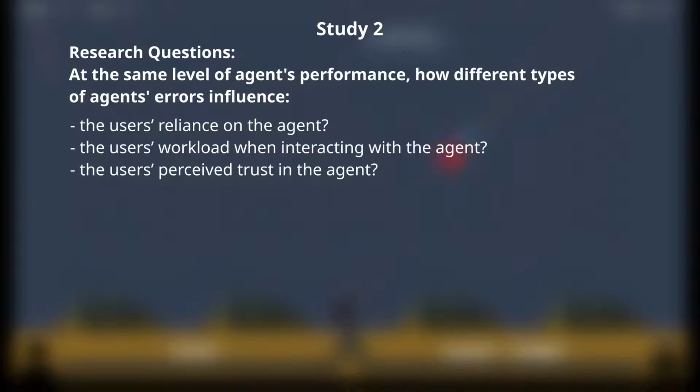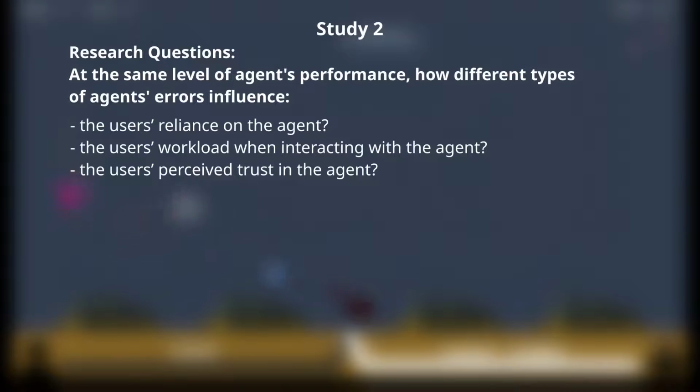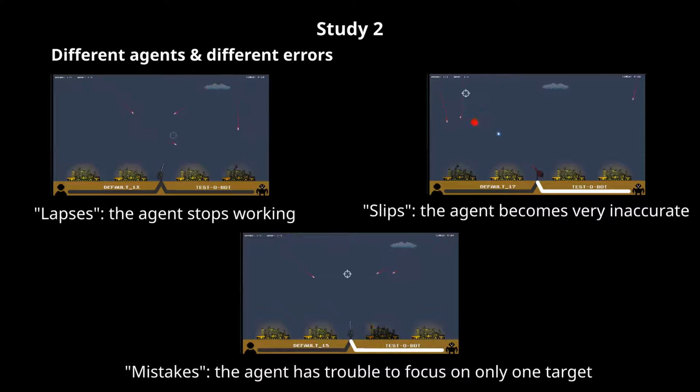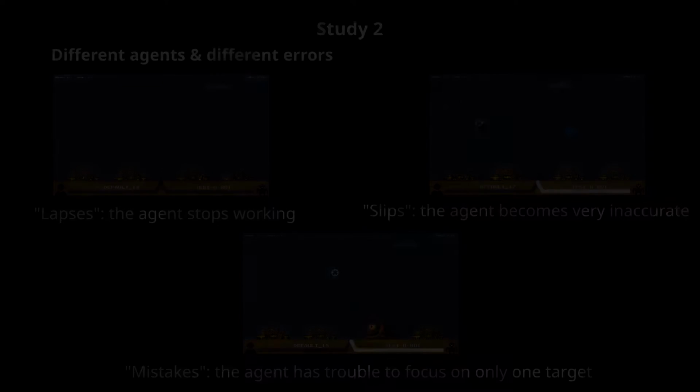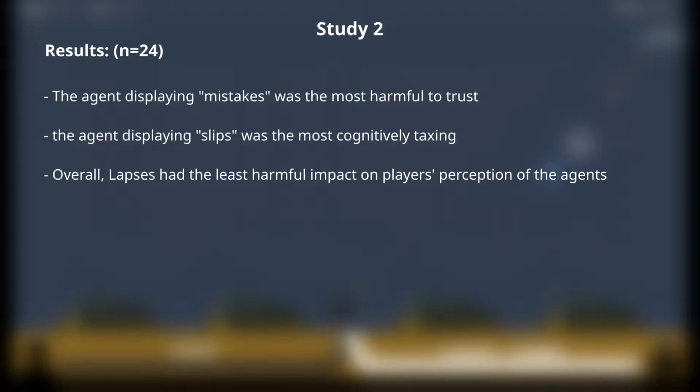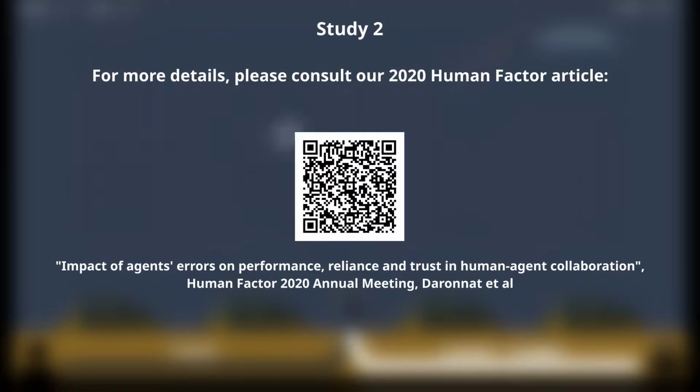In our second study, we tested the impact of different types of agents' errors on players' behaviors. We defined these errors using past research on human-human and human-agent interactions. In this brief showcase, you can see how these different types of errors differ from one another. Lapses happen when the agent stops working, slips when the agent becomes inaccurate, and mistakes when the agent has prioritization issues. All errors were designed to have the same impact on the agent's performance. We found that mistakes were the most harmful to trust, as players thought that the agent was working against them. In addition, slips were rated as the most cognitively taxing, while lapses had the least harmful impact on players' perception of the agents. For more details, please refer to our article published at the Human Factors 2020 annual meeting.